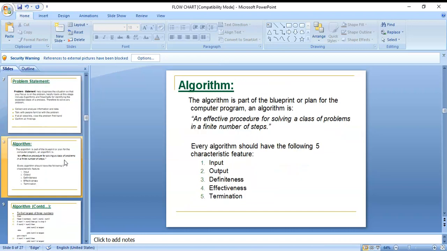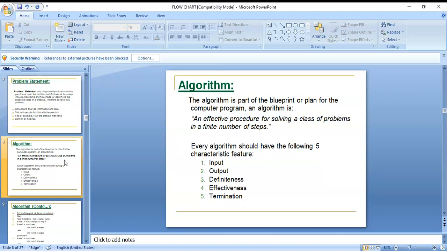And next here, algorithm. Algorithm is nothing but a part of a blueprint, a plan for the computer program. An algorithm is an effective procedure for solving a class of problems in a finite number of steps.